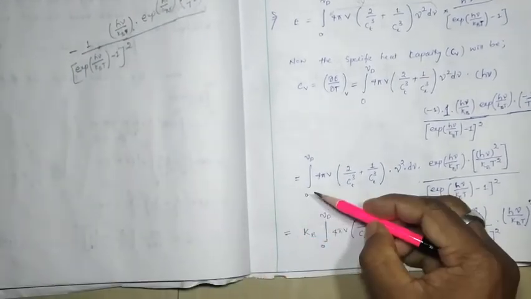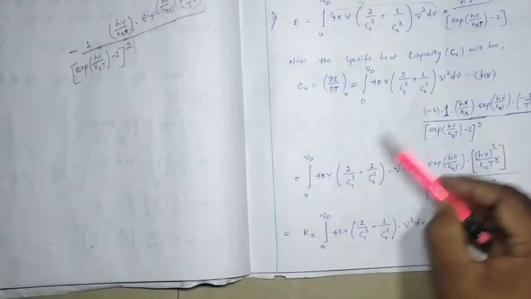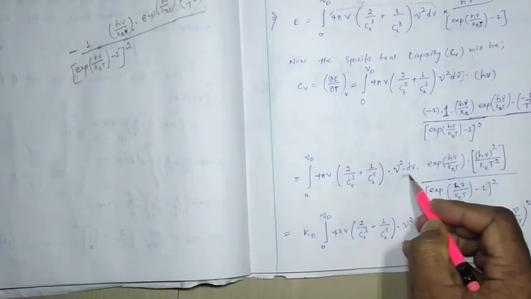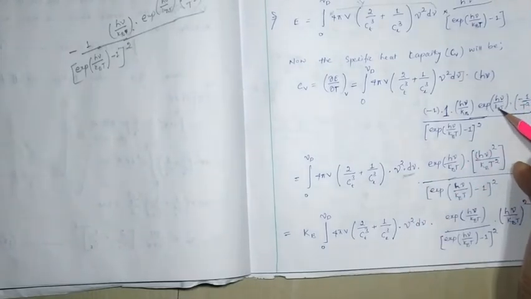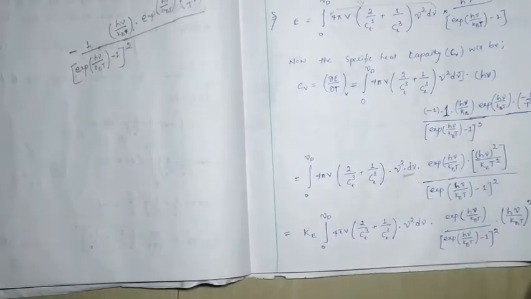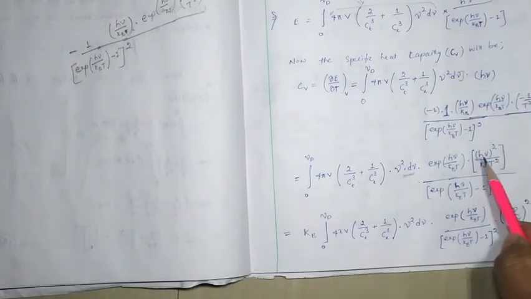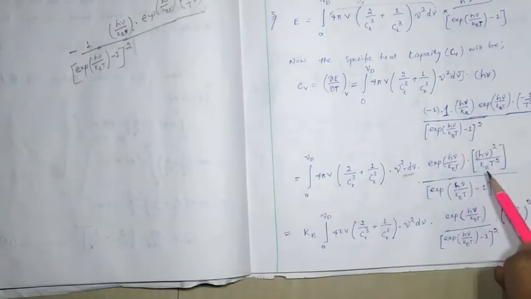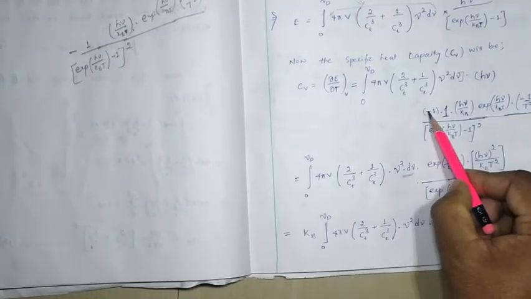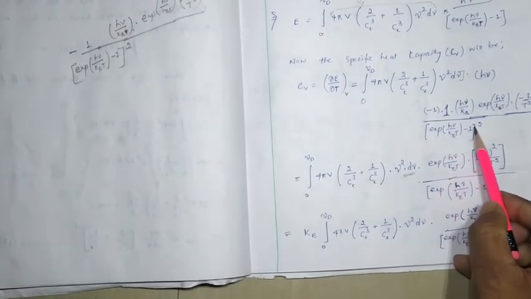So it will be 0 to mu d, 4 pi V, this much as such I have written up to this much as such. Okay, here exponent of h mu by k_B T, here you can see h mu by k_B, another h mu is there. So h mu square, k_B is here, and here you can see T square, here minus, another minus plus, whole divided by exponent of h mu by k_B T minus 1 square.